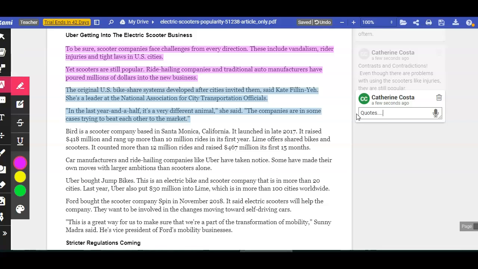Well, I think they used a quote from her because she seems to be an expert on this, right? She's the leader at the National Association for City Transportation Officials, right? I think the author quoted this person because she is an expert in this field. Okay?